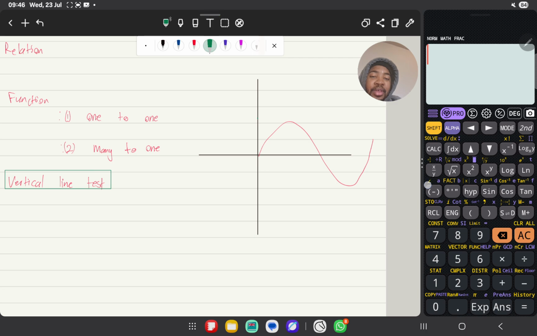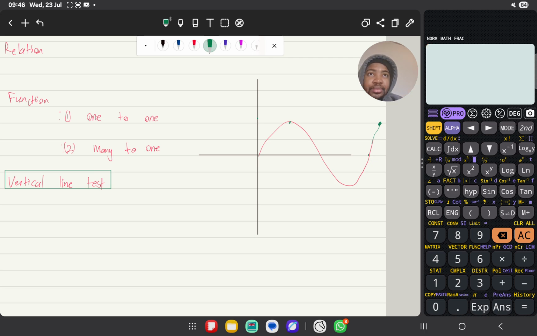So we have a y value here, and we will have the same y value here. So we have 0, 0, and 0 here as the y value. So we have many x values leading to one y value, or many x values going to the same y value. That is the idea of many to one.